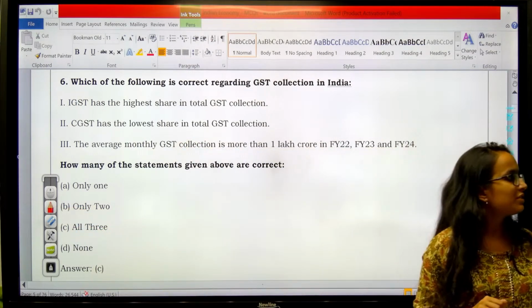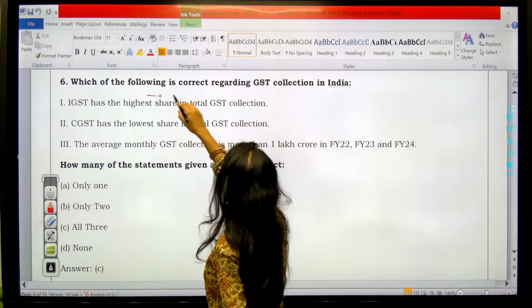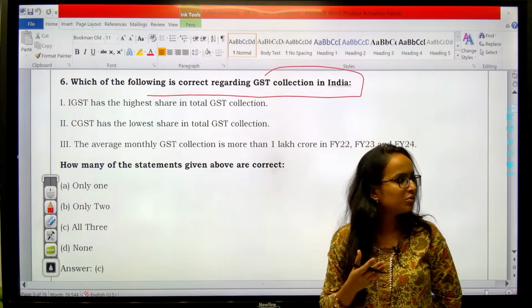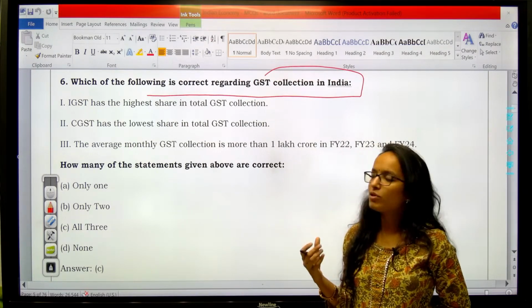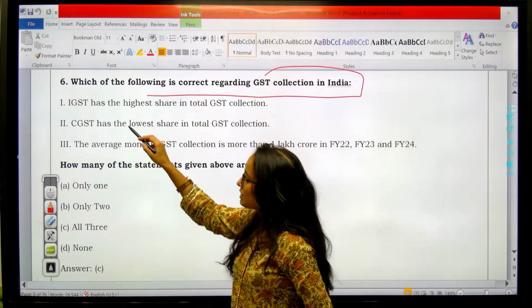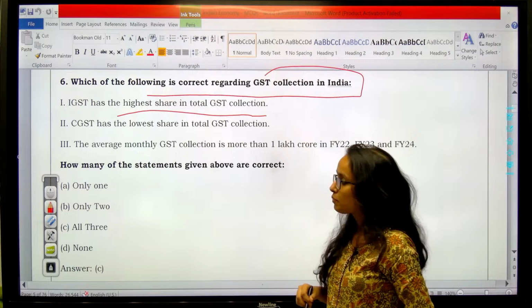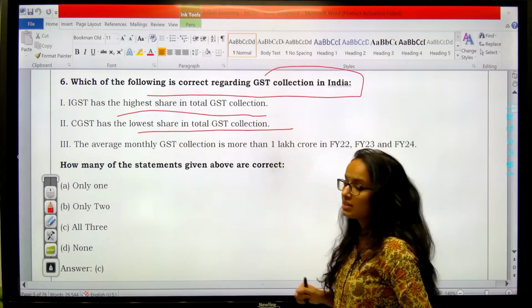Now, question number 6. Which of the following is correct regarding GST collection in India? So again, a question related to GST but somewhat different. It is regarding GST collection. Earlier one was the GST Council. So the first statement is IGST has the highest share in total GST collection. CGST has the lowest share in GST collection.